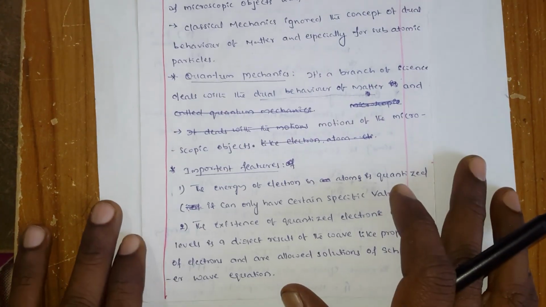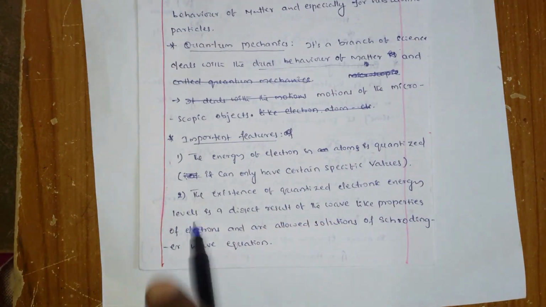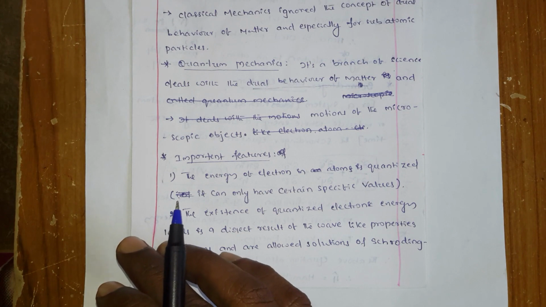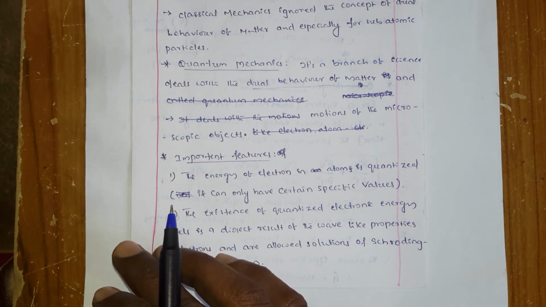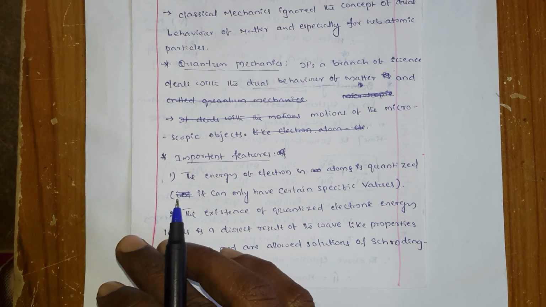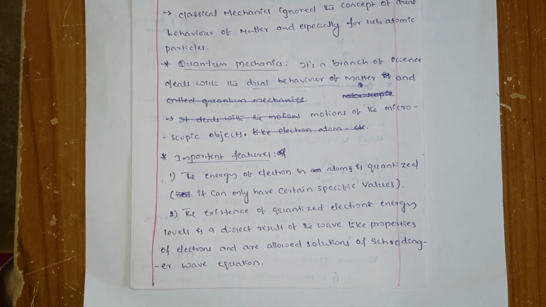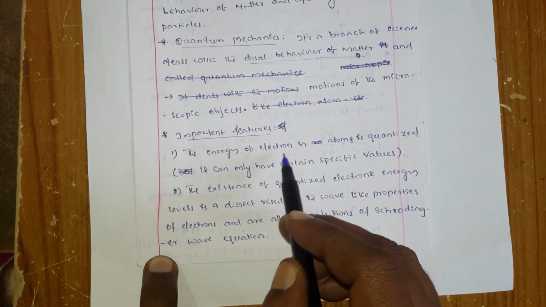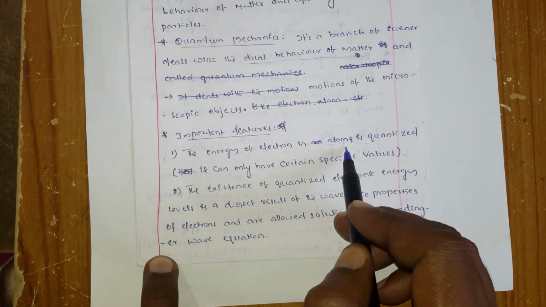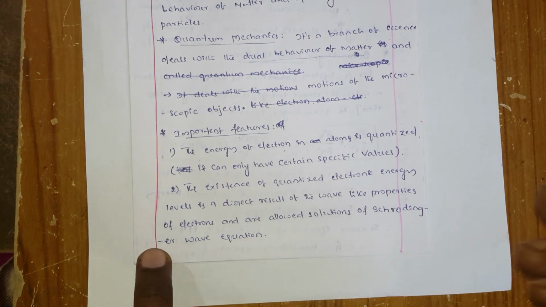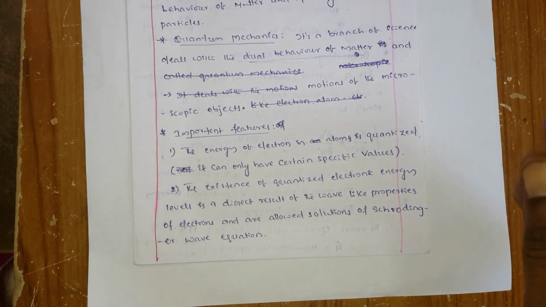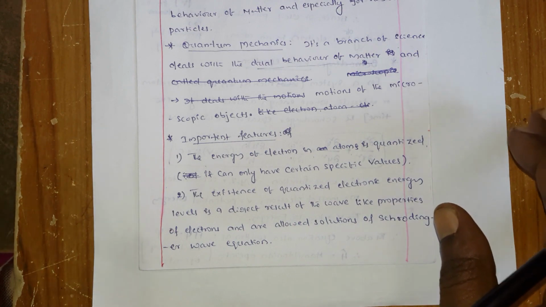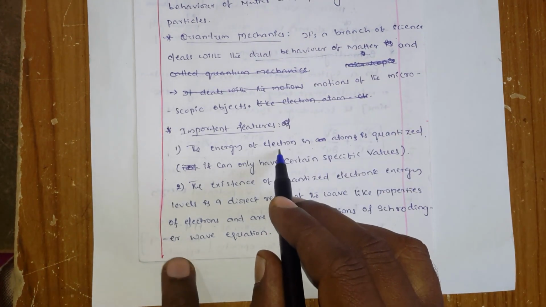What are the important features? Very simple. They include all the important points you learned previously in Bohr's model, dual behavior, de Broglie's law, as well as the Heisenberg uncertainty principle. The first feature: the energy of an electron in an atom is quantized. You learned this in Bohr's atomic model, where every energy level is quantized and fixed.